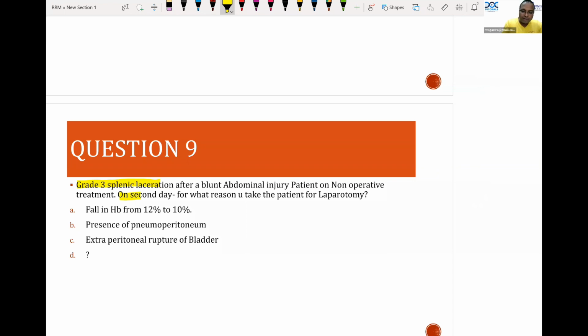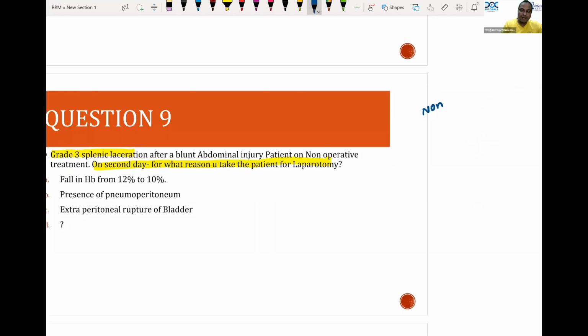Non-operative treatment is the latest gold standard for all blunt abdominal organ injuries, like solid organ injuries. Non-operative treatment is the gold standard treatment for hemodynamically stable cases. So any patient who is stable, we will treat by non-operative management. So when will I take a patient for surgery? The following are the reasons I will take the patient for surgery.